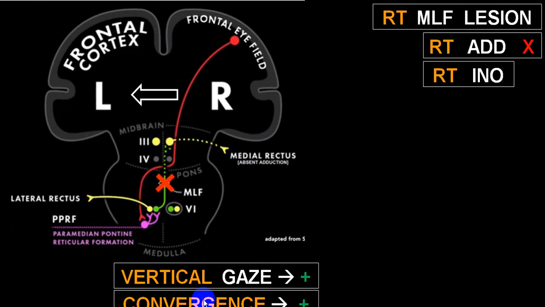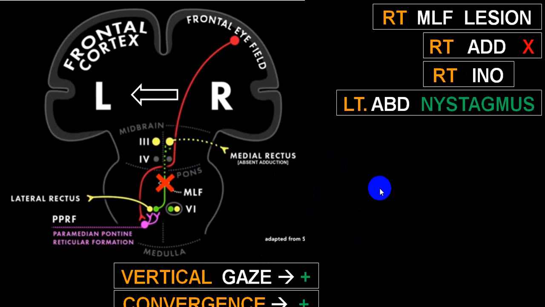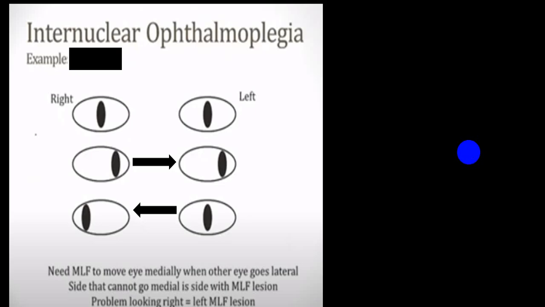And for convergence, you have got a center which is called pretectal nucleus, which is at the level of the upper part of midbrain. So both these are being preserved. And in left eye, when you are abducting, you will see nystagmus. So these three components, that is adduction absent, nystagmus, and these two are present. Vertical gaze is preserved, convergence is preserved. You will call it a right side medial longitudinal fascicular lesion or palsy, and that is also called a right side INO. So same thing explained here.